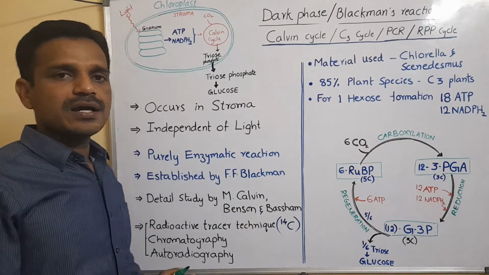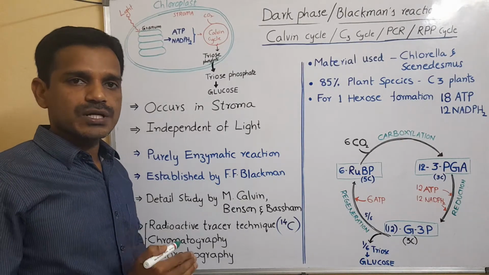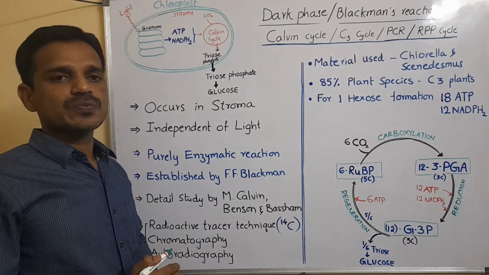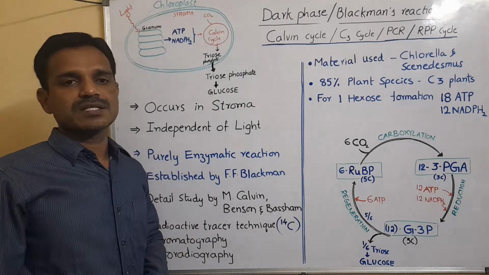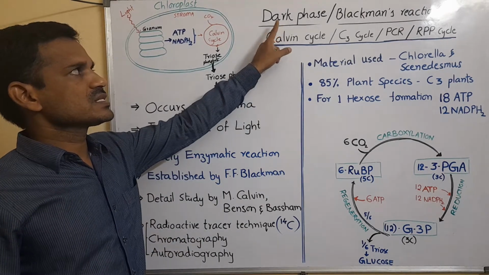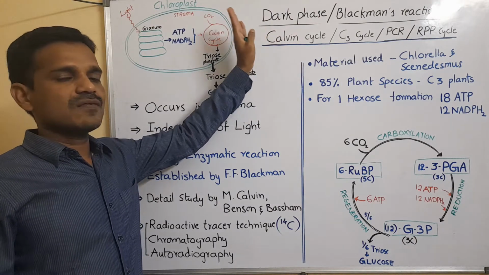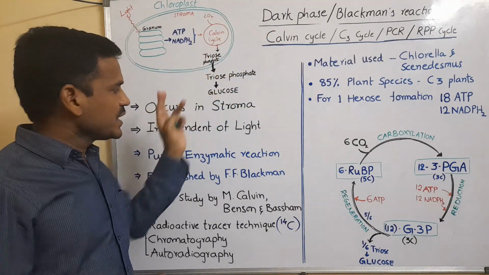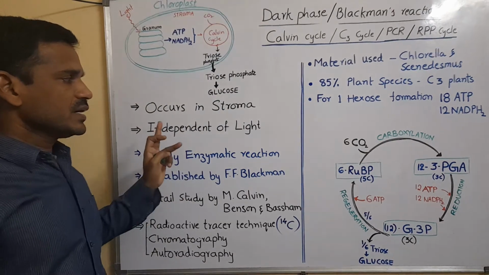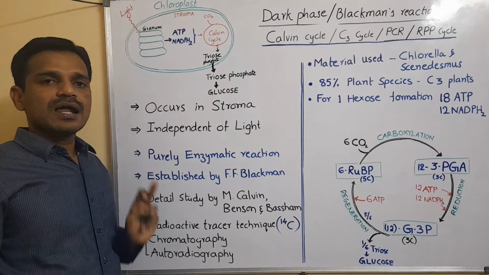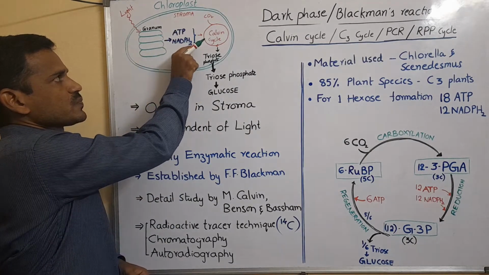It does not depend on light itself, but it depends on the light phase products ATP and NADPH2. So in the presence of light or in the absence of light, the dark phase takes place. Dark phase does not mean it takes place only at night time. The dark phase takes place always, meaning it is independent of light. It doesn't need light, but it is dependent on the light phase products ATP and NADPH2.